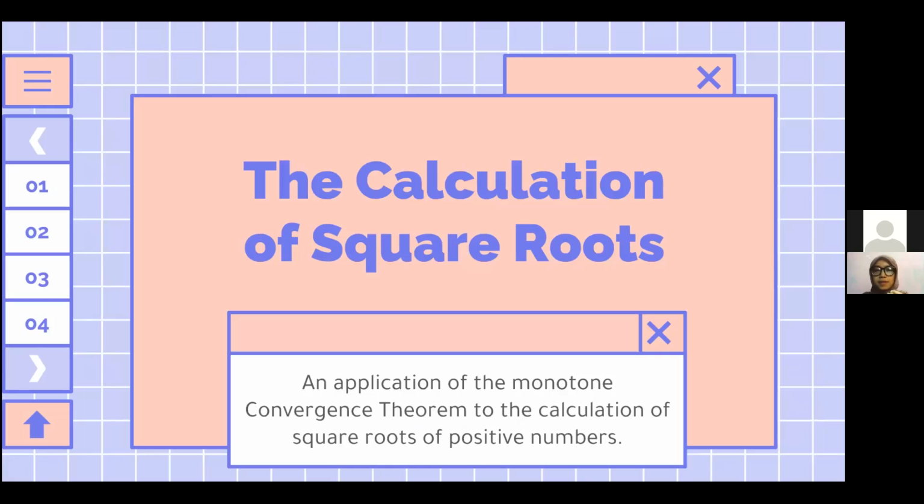Now, the calculation of square roots. We now give an application of the monotone convergence theorem to the calculation of square roots of positive numbers.